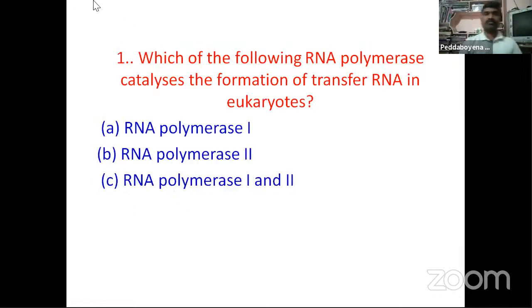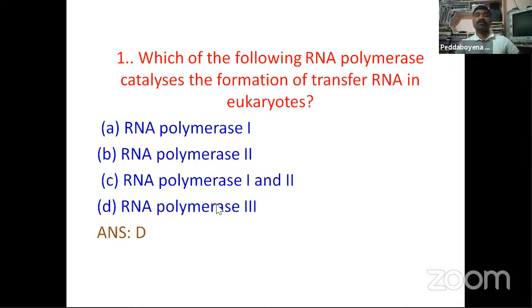Which of the following RNA polymerases catalyzes the formation of transfer RNA in eukaryotes? The options are RNA polymerase 1, RNA polymerase 2, RNA polymerase 3.